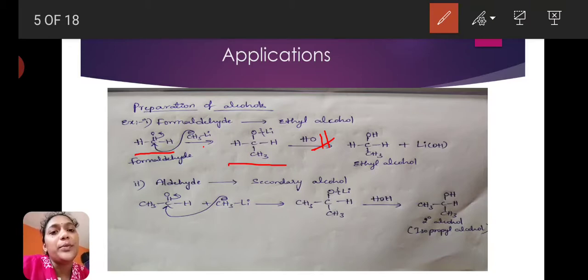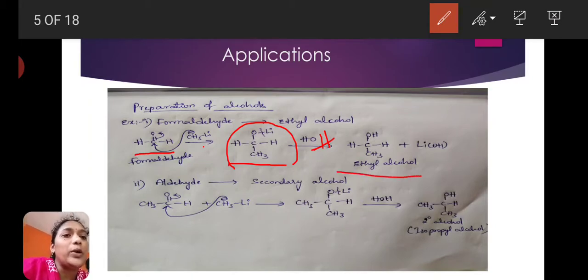This negatively charged methyl group binds with the carbonyl carbon, and automatically the pi bond shifts to oxygen. Then oxygen gets a negative charge, so lithium binds with oxygen. This is the unstable transition state. On hydrolysis, this transition state converts to ethyl alcohol, CH3CH2OH. Formaldehyde reacts with organometallic compound followed by hydrolysis to give ethyl alcohol, a primary alcohol.